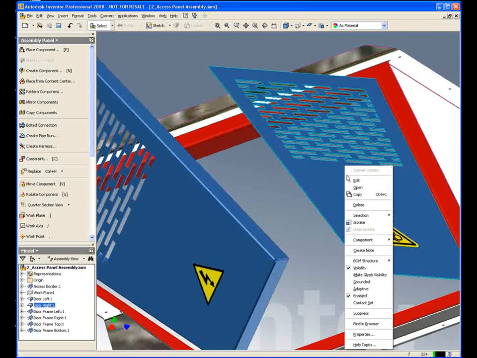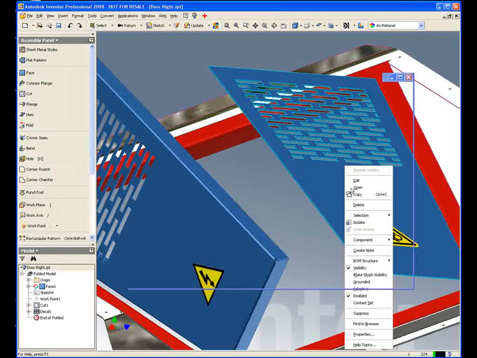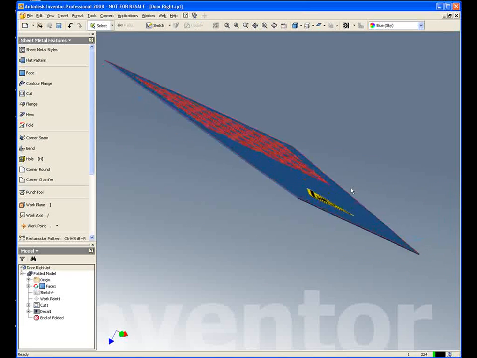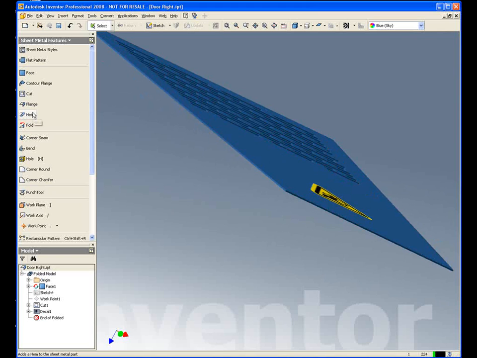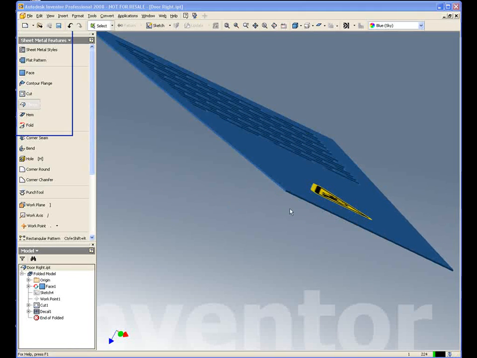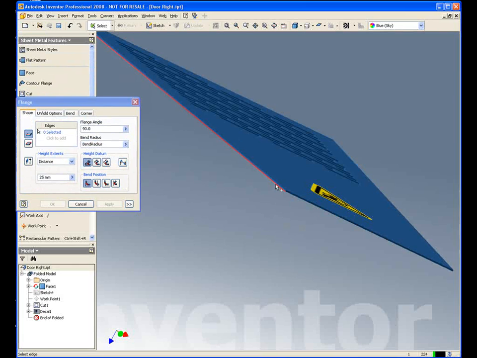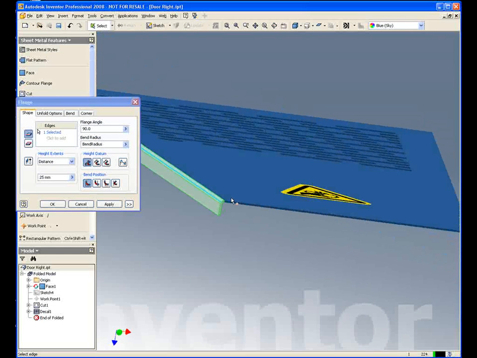So again, to make life a little bit easier, we're just going to right click and open it in its own window, so very quickly and easily we can actually work with that component. Now we've got several choices how we work with this. We can say that we just want to put a flange and pick an edge, and it'll put a flange on there, no problem, but we want to actually add a little bit of extra shape in there all in one hit, so we can save a bit of time while we're designing.